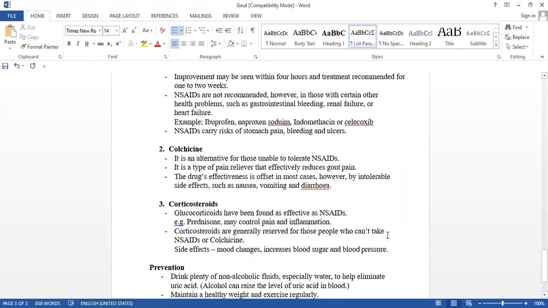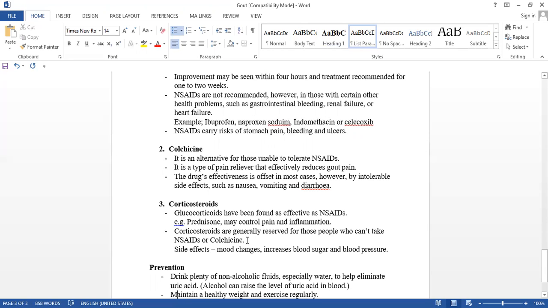Now the next one, glucocorticoids or corticosteroids. Corticosteroids have been found to be as effective as NSAIDs. For example, prednisone can control both pain and inflammation, same as NSAIDs.